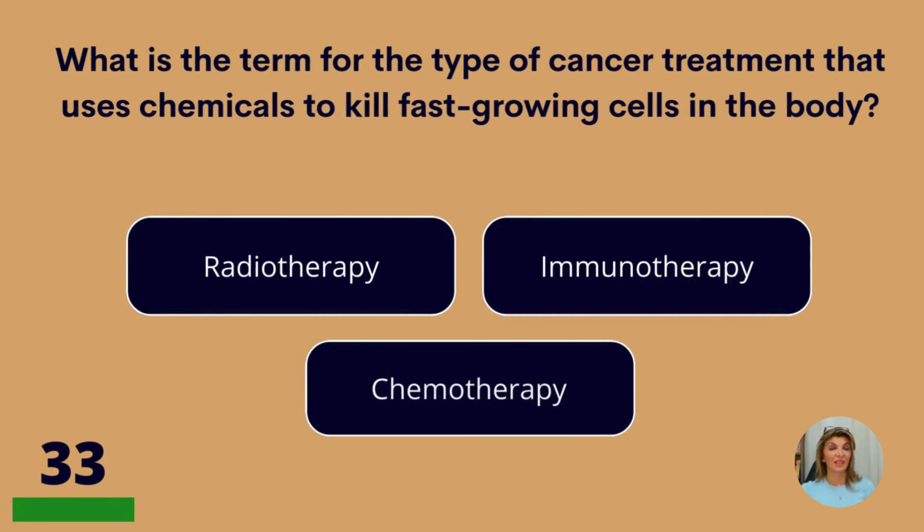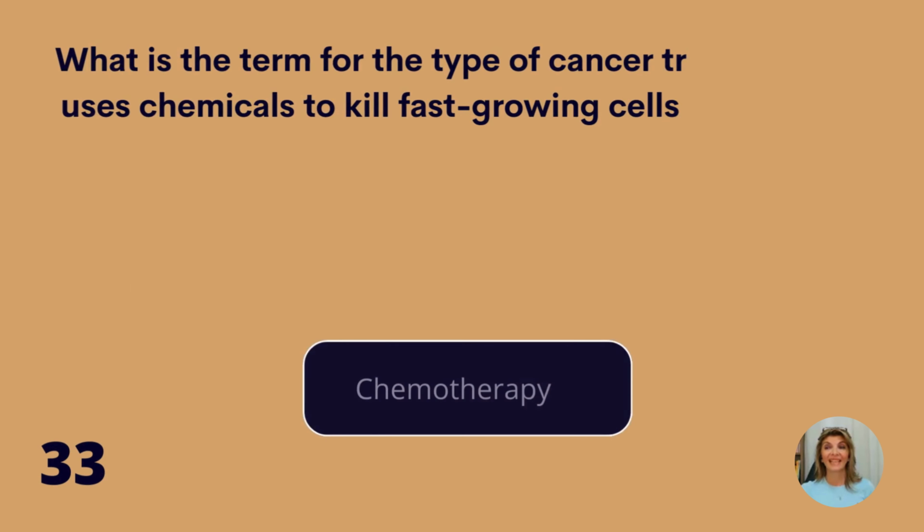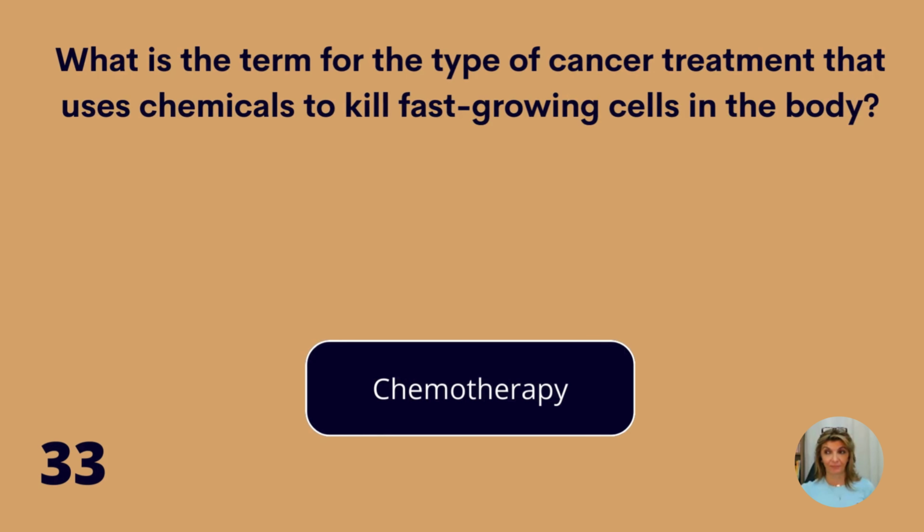What is the term for the type of cancer treatment that uses chemicals to kill fast-growing cells in the body? Radiotherapy, immunotherapy, or chemotherapy? Chemotherapy.